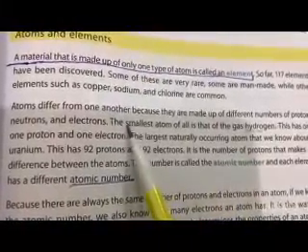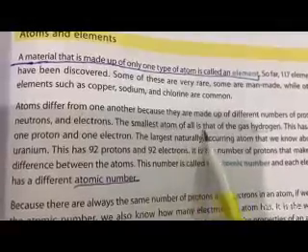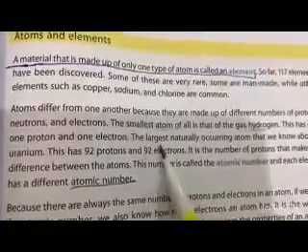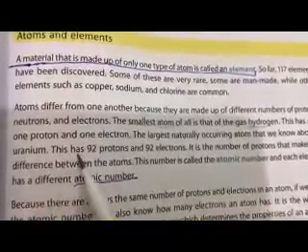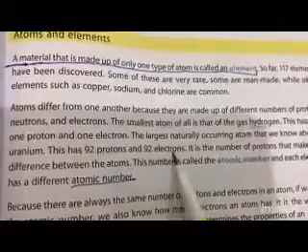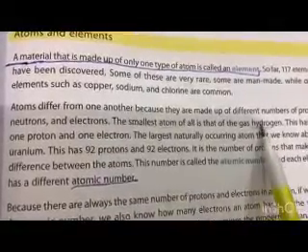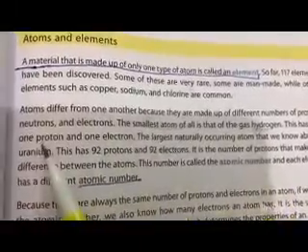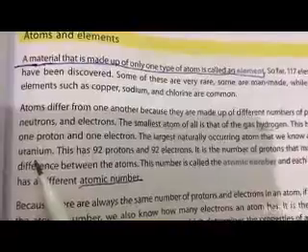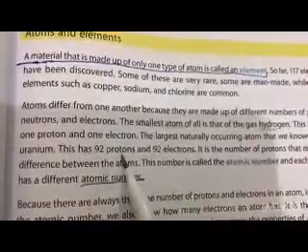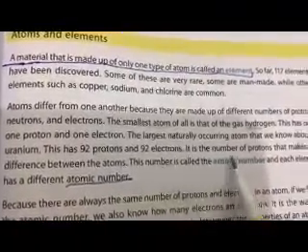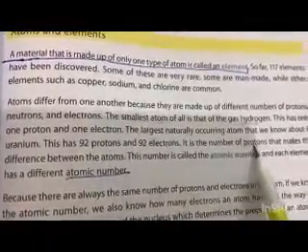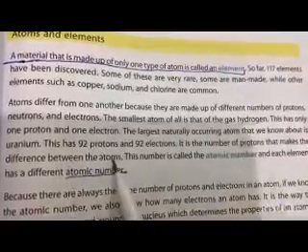So if we ask which is the smallest atom of all, that is the gas called hydrogen. And if we talk about the largest one, it's uranium. This has 92 protons and 92 electrons. You must know that hydrogen, which is the smallest atom, has only one proton and one electron, while uranium, which is the largest one, has 92 protons and 92 electrons. It is the number of protons that makes the difference between the atoms. So basically, the number of protons is the thing that makes the difference between the atoms.